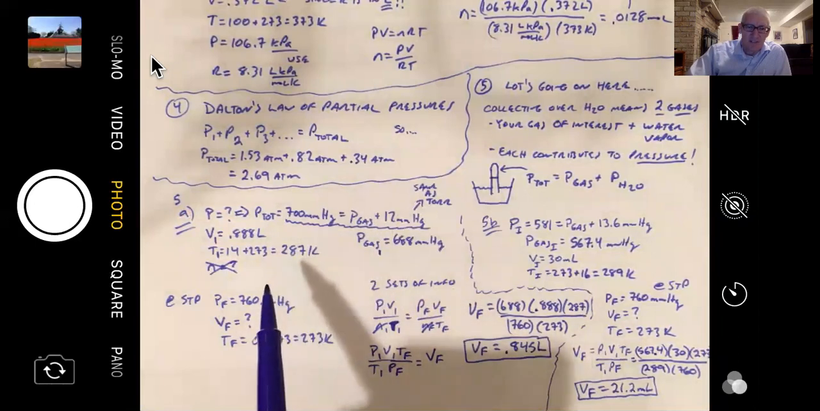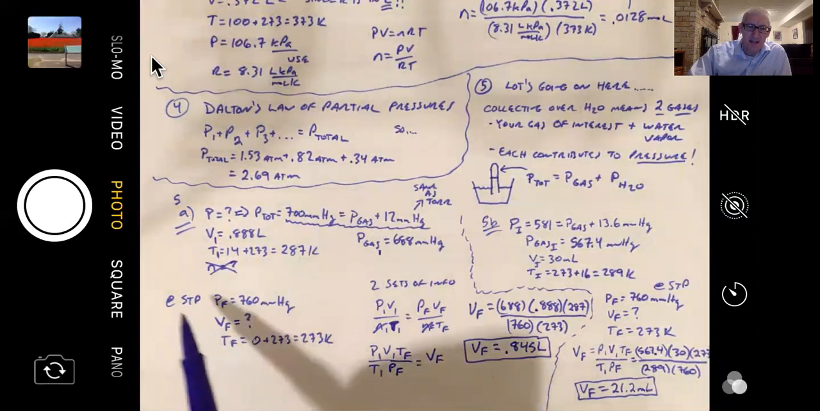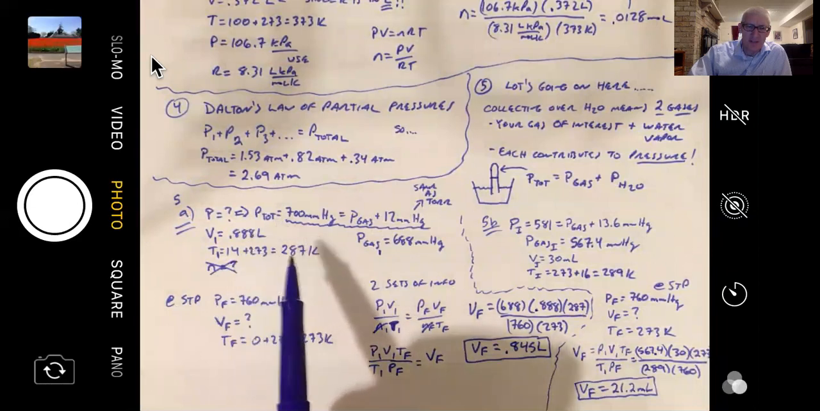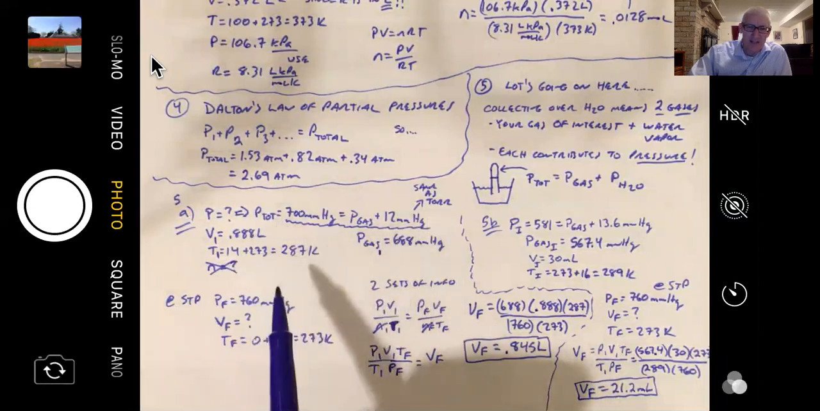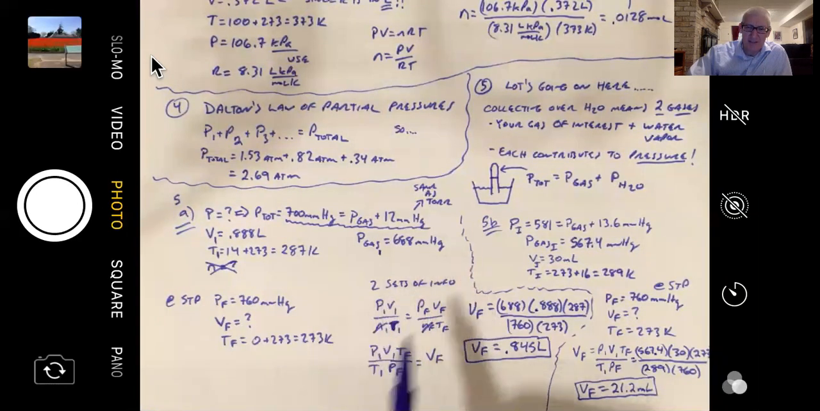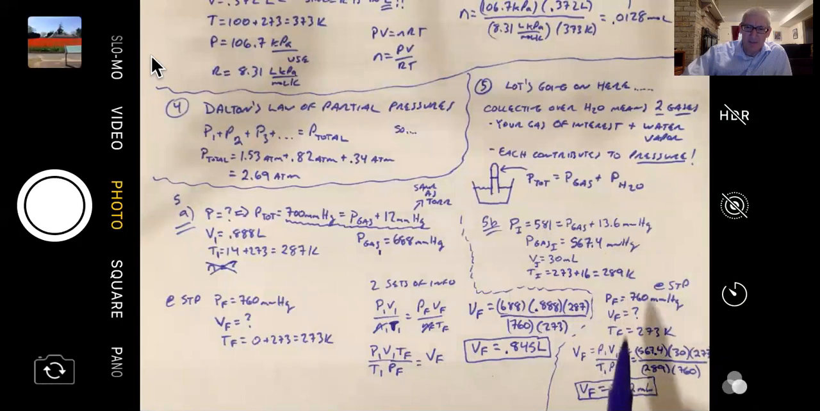So this one says, look, we want to find the volume if it was collected at STP. So we look at the fact that we knew this information at the beginning, and we know that at STP, this is the pressure, this is the temperature, and we want to find the volume. So this is like those problems we were working a couple days ago, and then you can solve for the final volume.